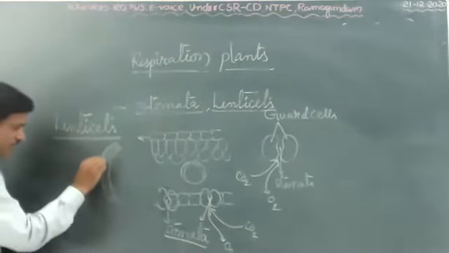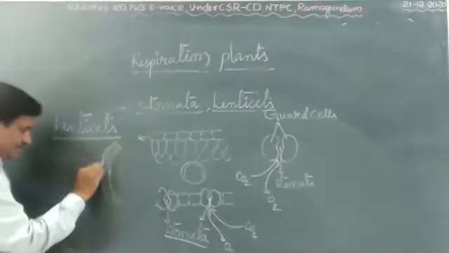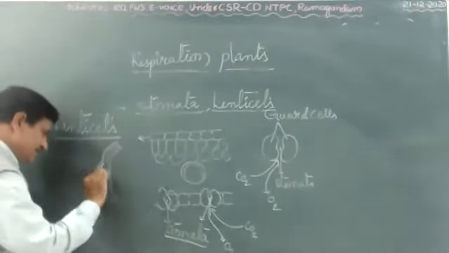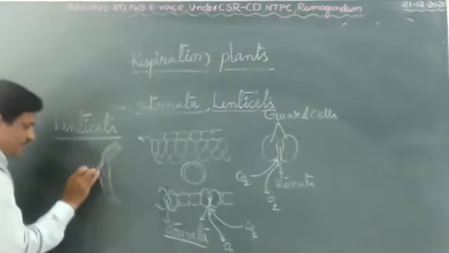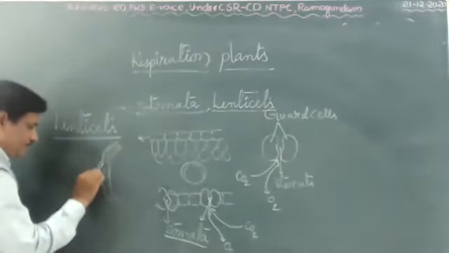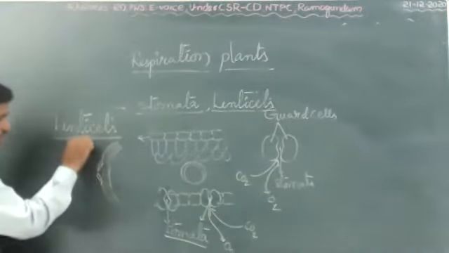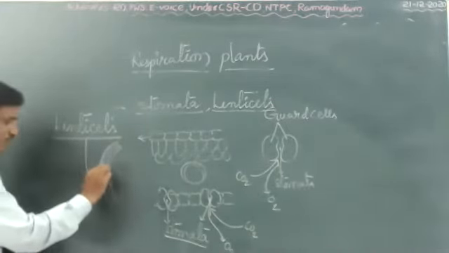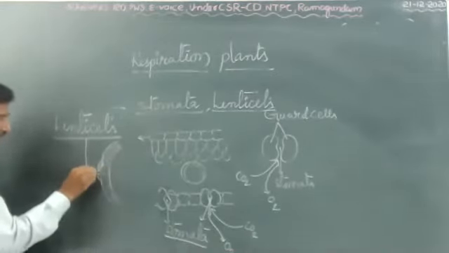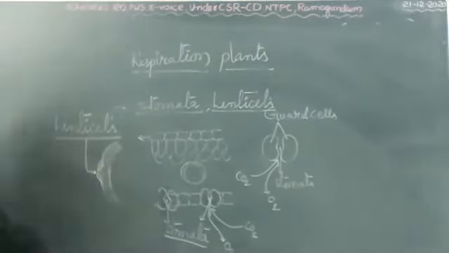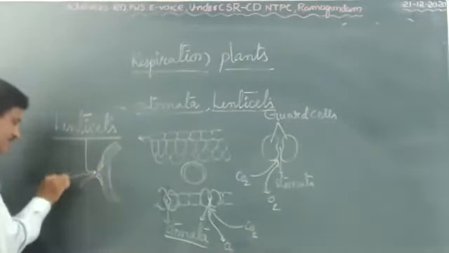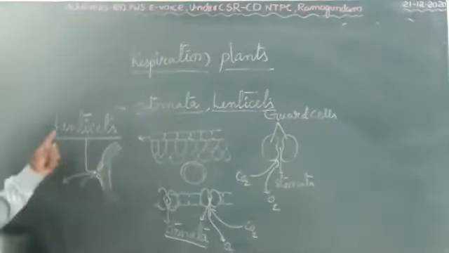A small gap is present. Sometimes on this side also, cells leave a small gap. This gap is called lenticel. Special cells leave a small gap. This gap is called an air gap. From here, exchange of gases takes place. This is lenticels.